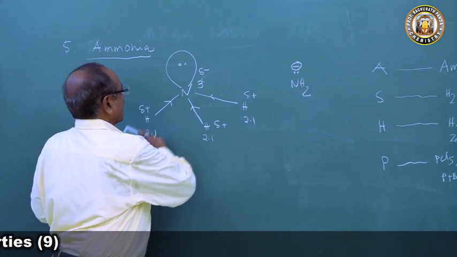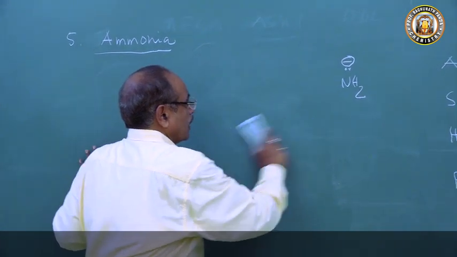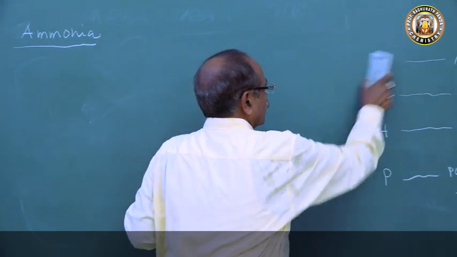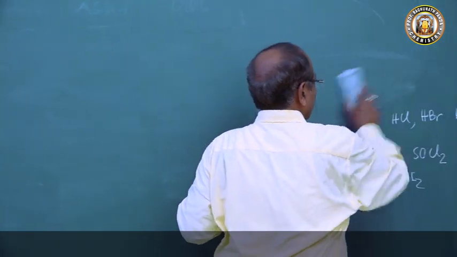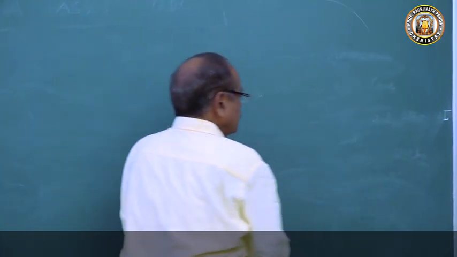So this is the chemistry of ammonia, before you go to the reaction of ammonia with alcohol. So what happens now?